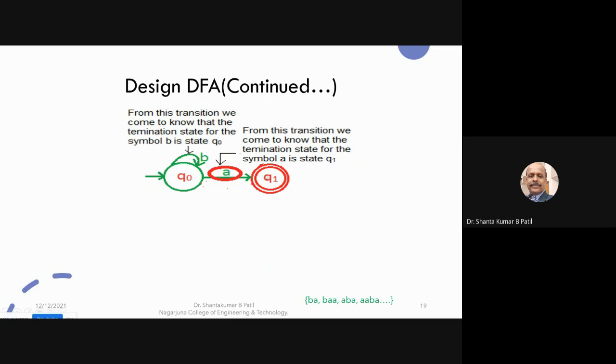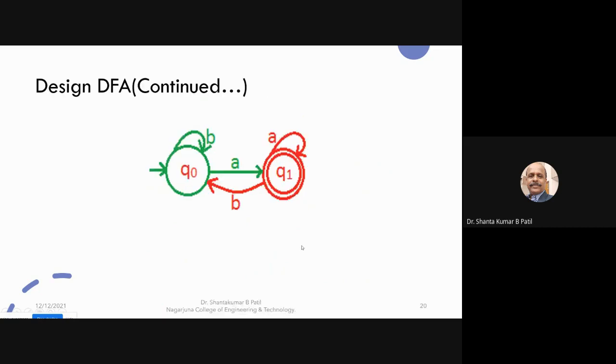So I need to mark two outgoing transitions from the Q1 or final state. A you can mark as a loop to the Q1, because from this arrow mark I come to know that this is the acceptor for the A. Hence, I need to mark one more outgoing transition on the final state. On symbol A, it is a loop. On symbol B, it is to the initial state. Yeah, see, you can find.